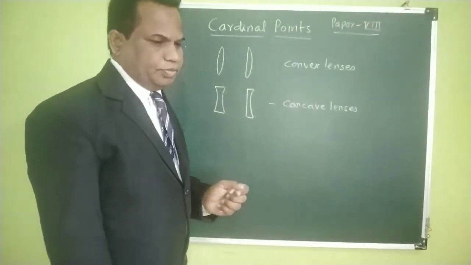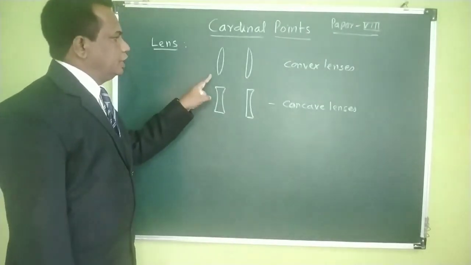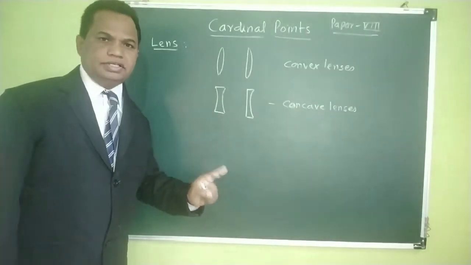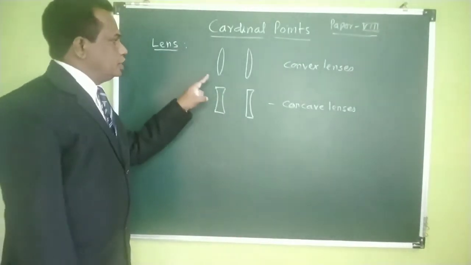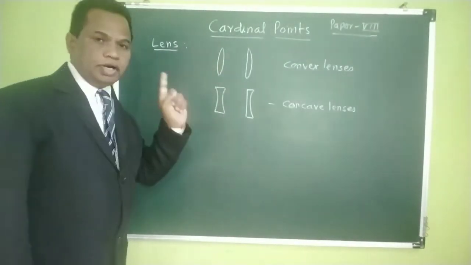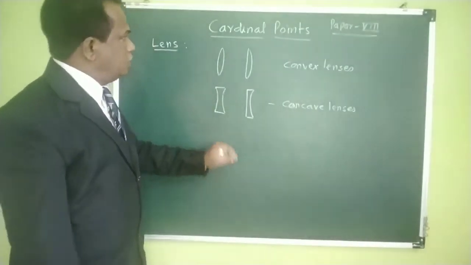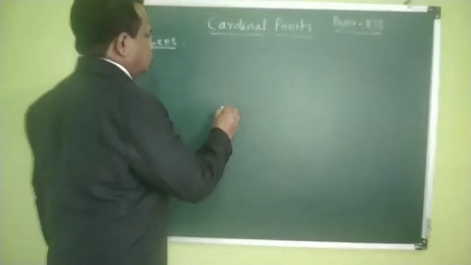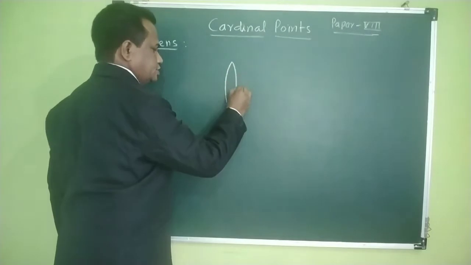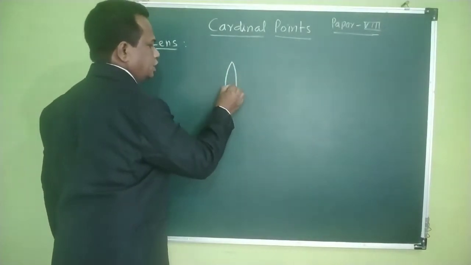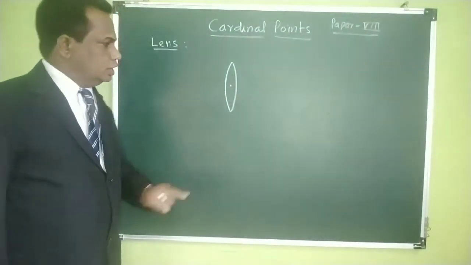What are the properties of the double convex lens? You have studied in 10th, 11th and 12th standard the properties of the double convex lens. So let us once again revise those properties and then go for the cardinal points. Here I will draw the double convex lens. Consider this a thin lens. This is the center of the lens.